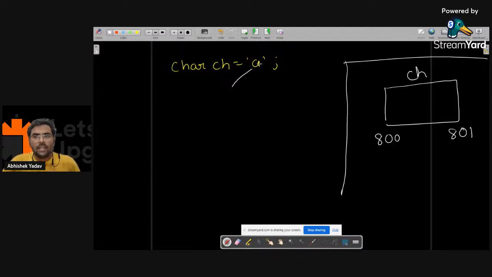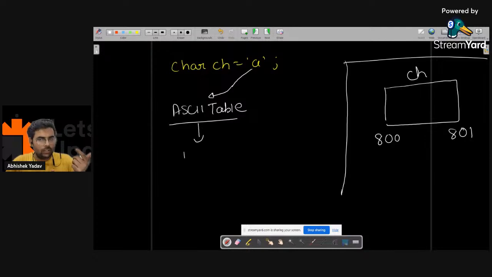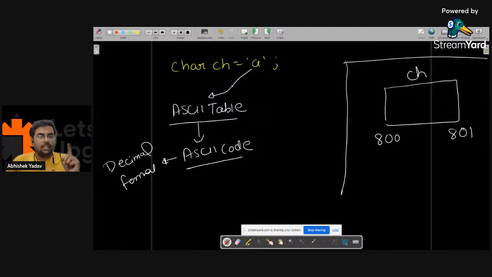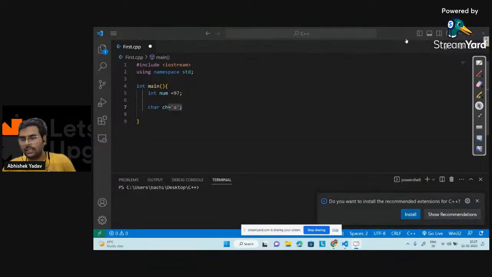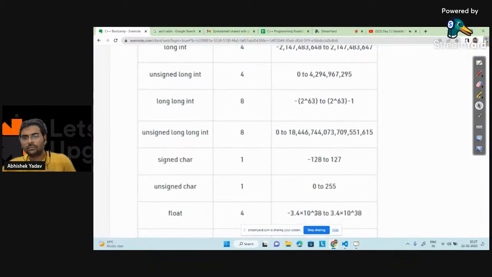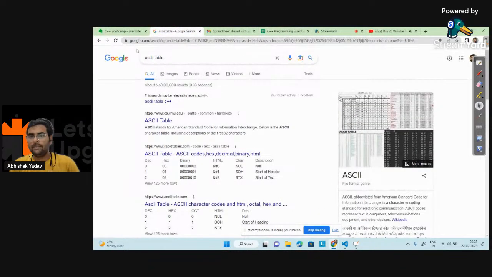So here we have the character. This character will go to the ASCII table. In the ASCII table, for each character, we have the corresponding ASCII code, and this ASCII code will be in decimal format. Let's see this ASCII table also.